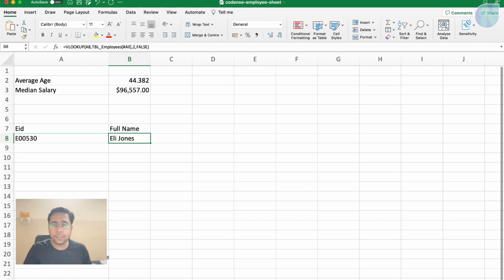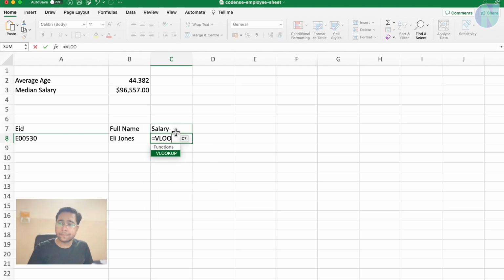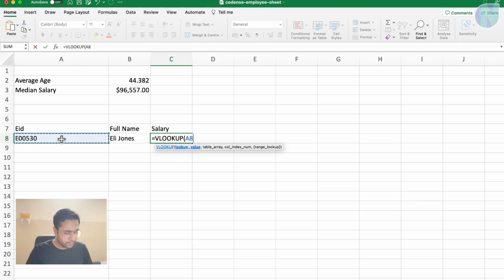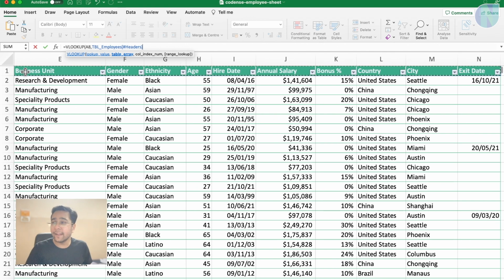So I will go to this sheet and I can create another column like salary. I can again use VLOOKUP here. Then I will select this value because I need to evaluate this. Then I will select the table array. I will go to the previous sheet and select from here, Control Shift arrow key to the right, arrow key to the bottom.